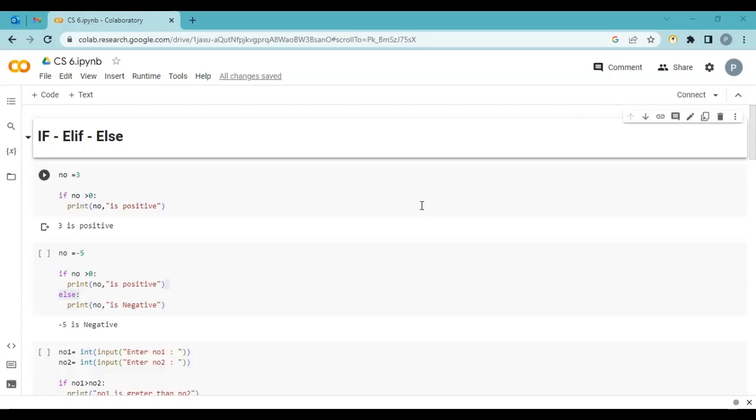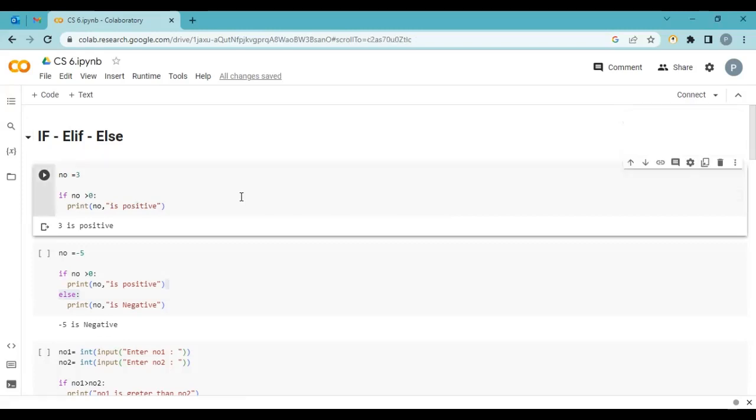We use if, else if, and else. These three are commands, these three are statements: if, else if, and else. Okay, so let's start with the very basics.